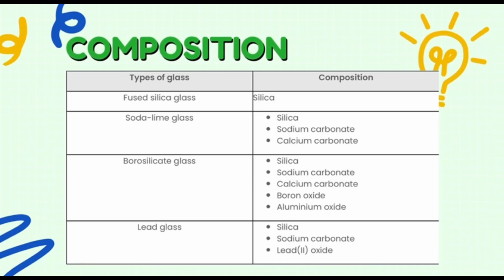So the composition: first, pure silica glass. The composition is silica. Second is soda lime glass. The composition is silica, sodium carbonate, calcium carbonate. The second last is borosilicate glass. The composition is silica, sodium carbonate, calcium carbonate, boron oxide, aluminium oxide. And the last one is lead glass. The composition is silica, sodium carbonate, lead(II) oxide.